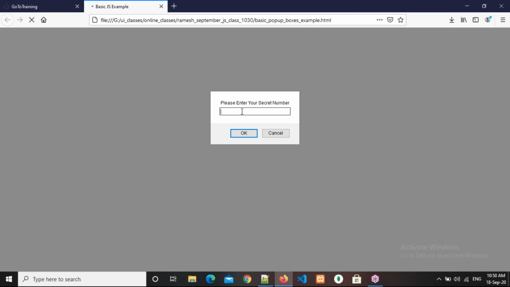What they will do is compare it with their database secret number. If both match, then only they will redirect to the particular page. Or else you won't go to any page, you will stay on the same page. Or whenever you click on Cancel, nothing will happen, you will stay on the same page. Whenever you enter a wrong secret number and click OK, you will stay on the same page. Or without entering any secret key, if you click Cancel, you will stay on the same page. If you enter the correct secret number and click OK, then only you will navigate to some other page.